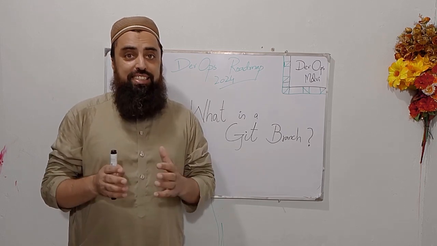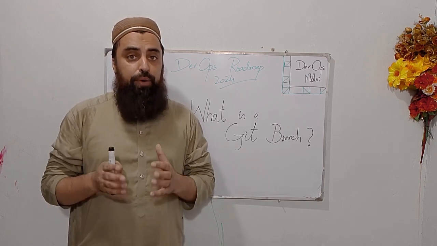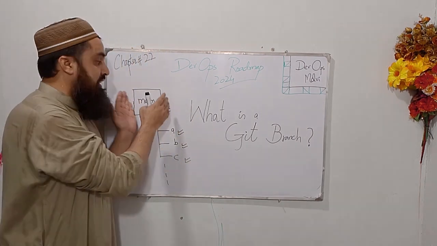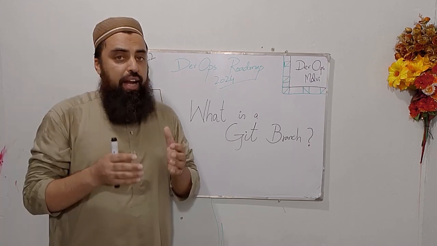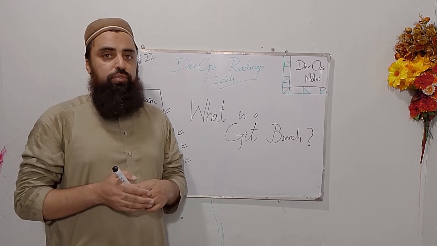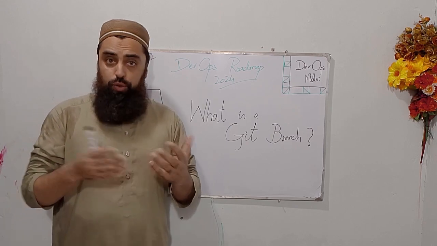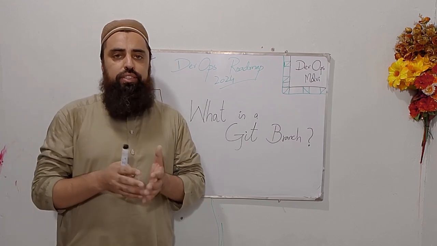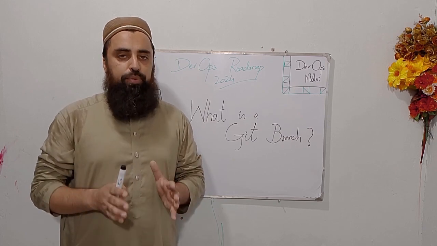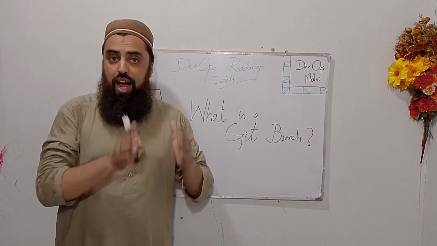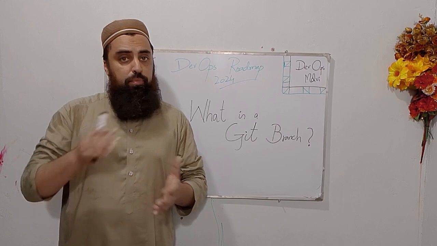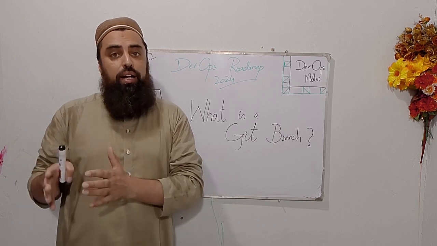So my fellas, it is not at all a recommended practice to work directly on the main branch. This is the stable code, the working code, and we never have to touch the code in our main or master branch. Every time I have to work on some new feature, or fix a bug, I will create a new separate branch. Now, for instance, I have created that branch and fixed the bug and my feature is ready.